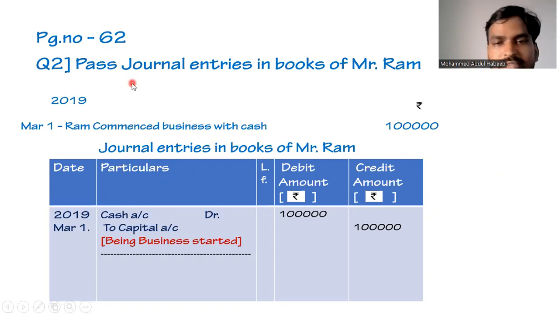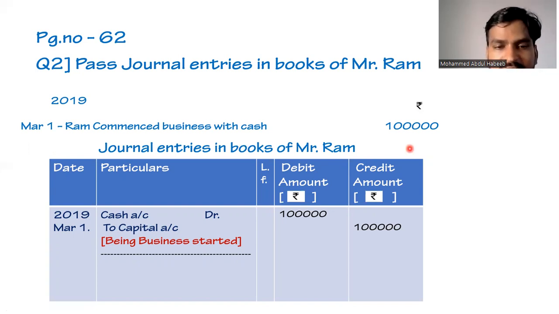Pass journal entries in books of Mr. Ram. Who is the owner here? Mr. Ram is the owner of the business, and the transactions are given for the year 2019 for the month of March. The transaction is given on March 1 as Ram commenced the business with cash rupees 1 lakh. So commenced in the sense Ram has started business.